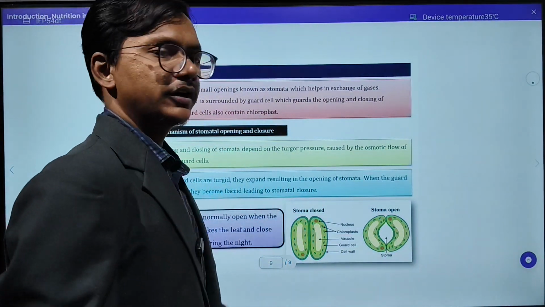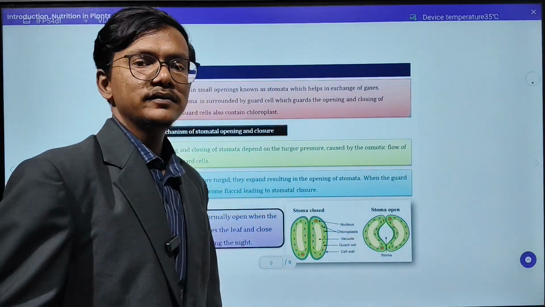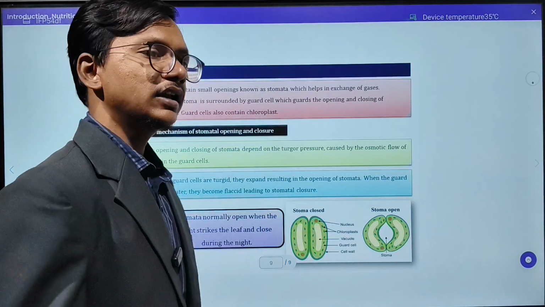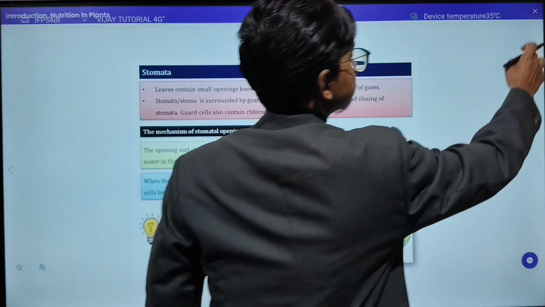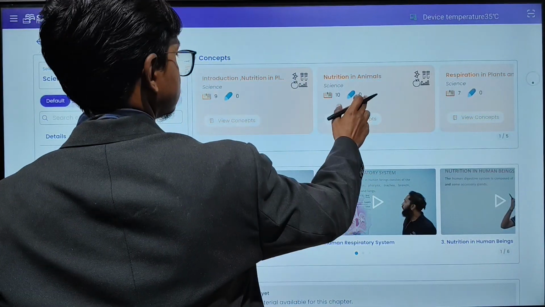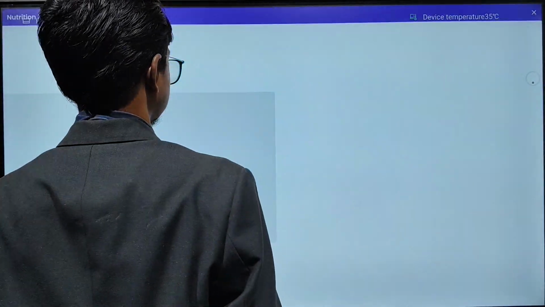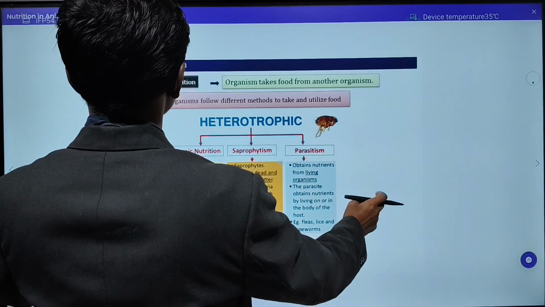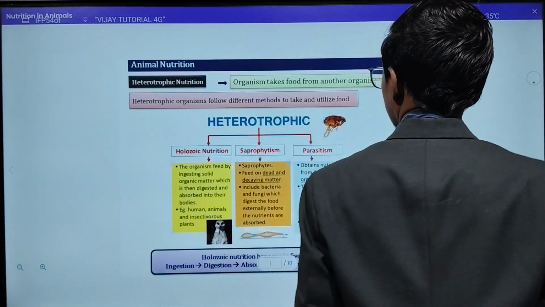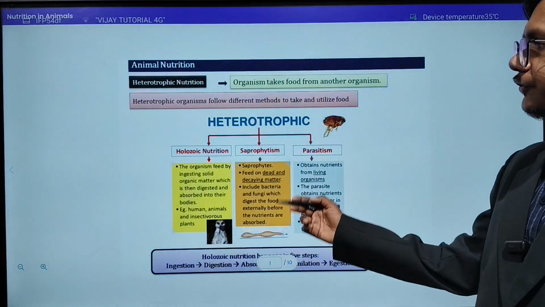So this was all about your plant nutrition. Now we will see the nutrition in animals, how in animals the nutrition takes place. So here is your topic, animal nutrition.